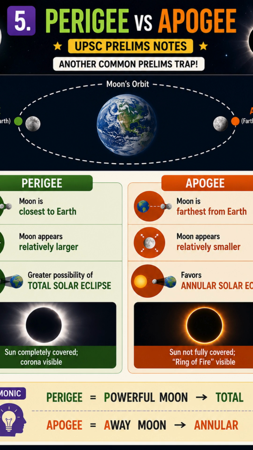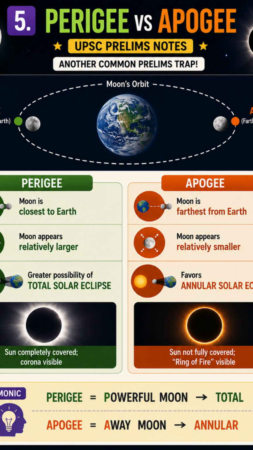4. Hybrid solar eclipse. Finally, we have the hybrid solar eclipse, which is very rare. Because of the geometry of the moon's shadow and the curvature of Earth, the eclipse can appear total at some locations and annular at others along its path. So the eclipse can effectively transition between total and annular. That's why it is called a hybrid eclipse. For prelims, remember, hybrid equals total plus annular.